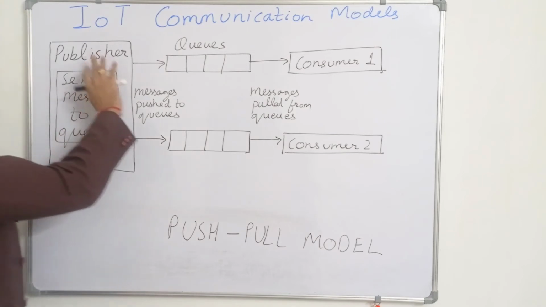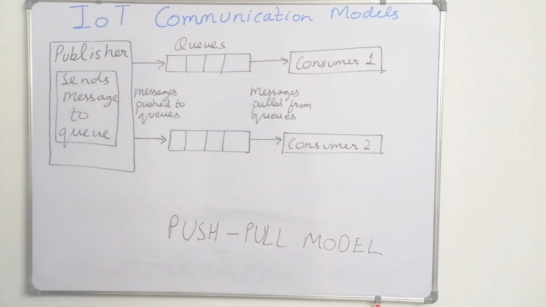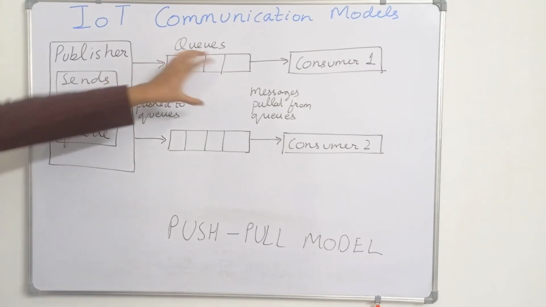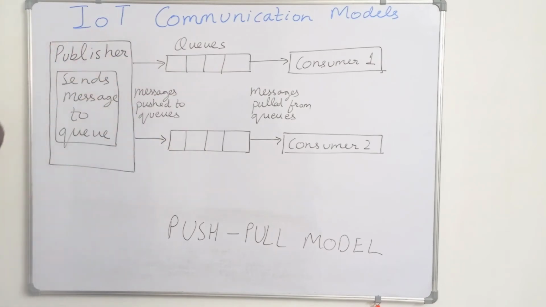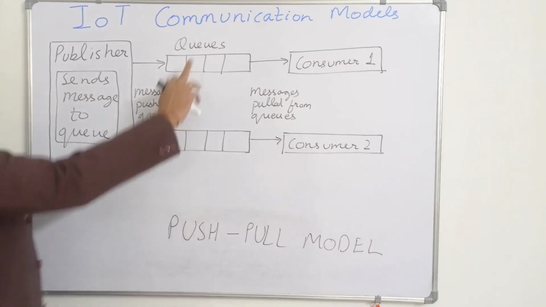Again, publishers do not need to be aware of the consumers. The publishers have no idea of the consumers. The producers only push the data to the queues. The queues help to decouple the messages from the publishers and the consumers. The queues also act as a buffer.